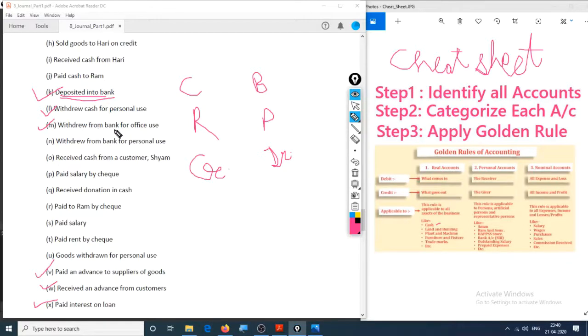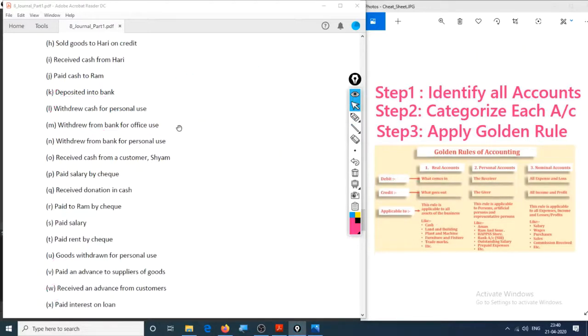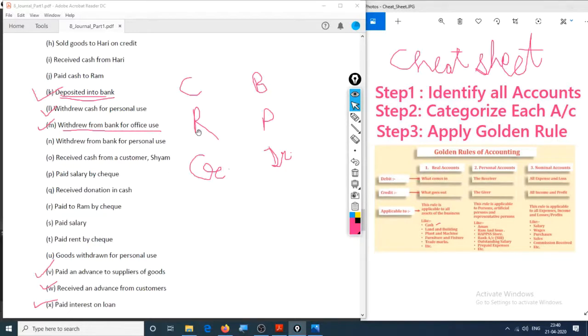Now check this entry right here, which says withdrew from bank for office use. So bank right here is a personal account, but bank is now a giver, hence this entry should be credited. We are doing this entry right here. As we received cash, this will be debited because it's a real account. Debit what comes in, credit what goes out.